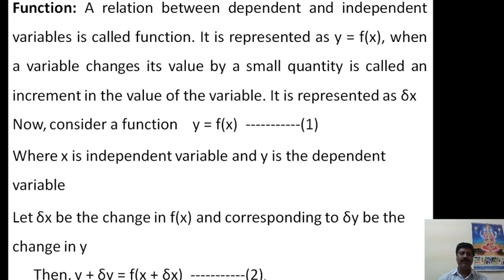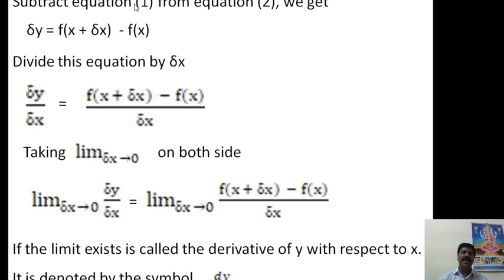Call this equation number 2. Then subtract equation 1 from equation 2. Therefore, y gets cancelled and we get delta y is equal to f of x plus delta x minus f of x. Divide this equation by delta x. Therefore, we get delta y divided by delta x equal to f of x plus delta x minus f of x, divided by delta x.